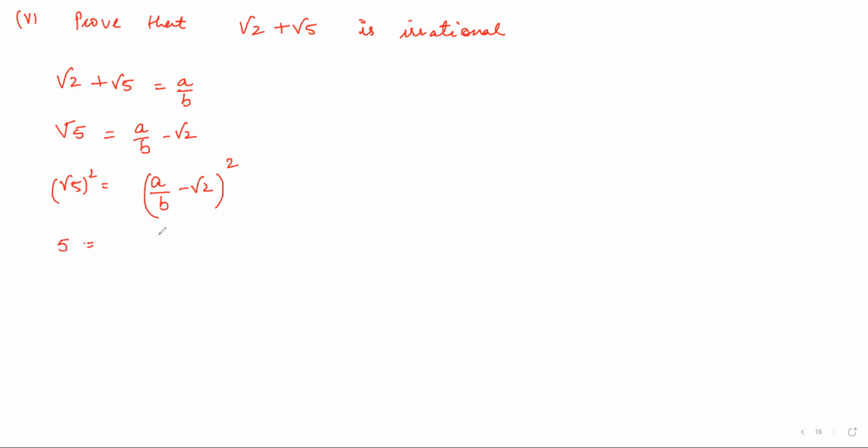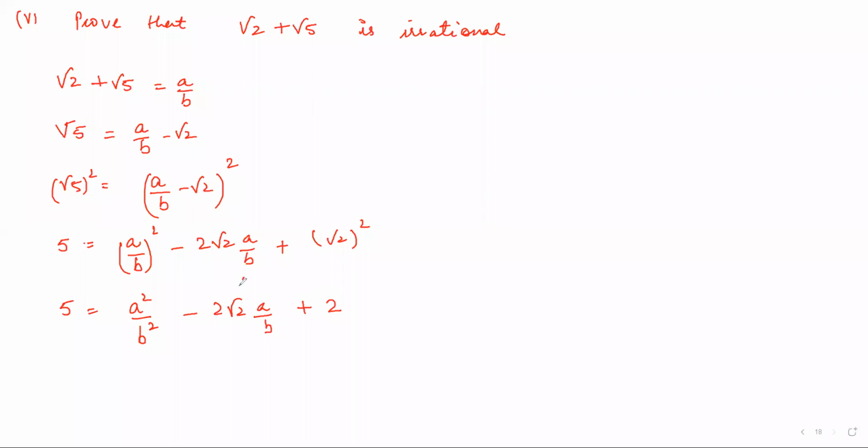So a square plus b square minus 2ab. So a upon b whole square minus 2ab and plus b square, right? So 5 is equal to a square upon b square minus 2 root 2 a upon b and plus 2.